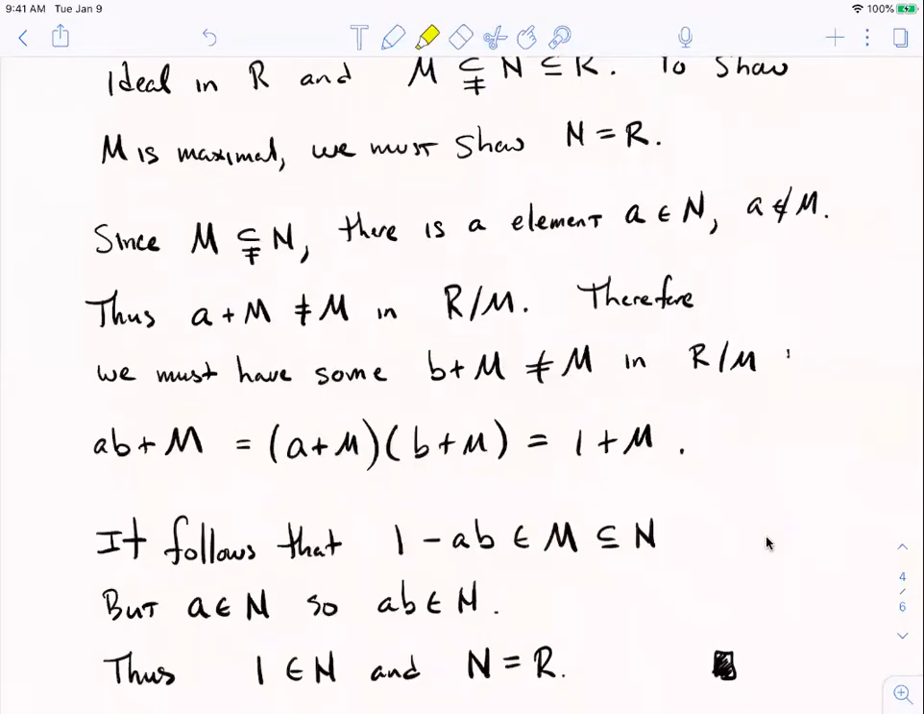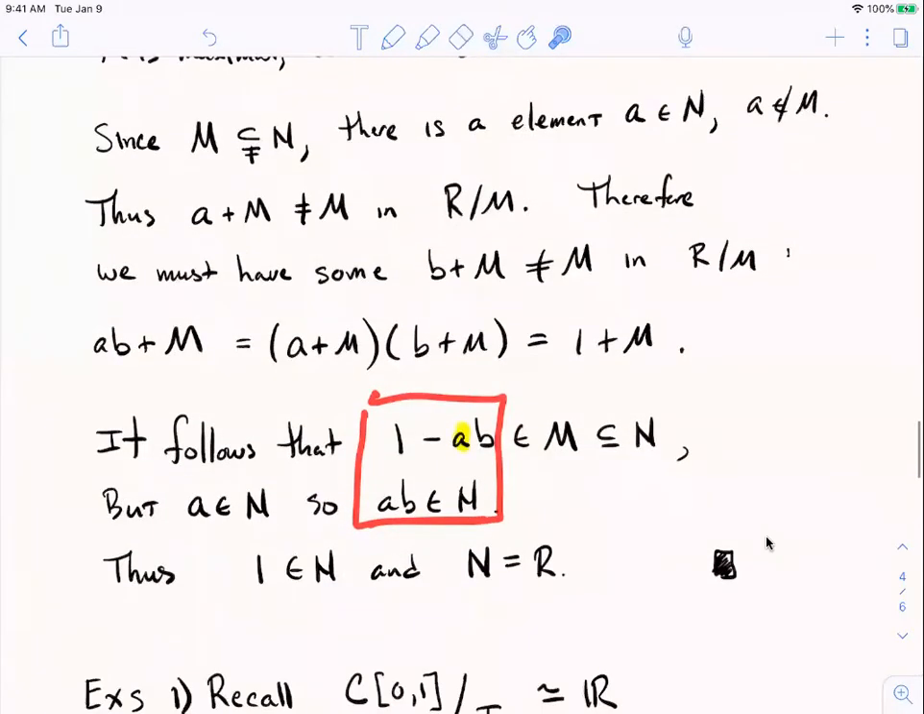So I'm going to do a little bit of highlighting. If this element a is in N, well, then the product of a times b is going to be in N. N is an ideal, right? So ab itself is in N. All right. Well, then add those two things together. If you add two elements of N together, you get an element of N, and those things add together to give 1. So we got one, unity is in N, and that forces N to be the whole ring.